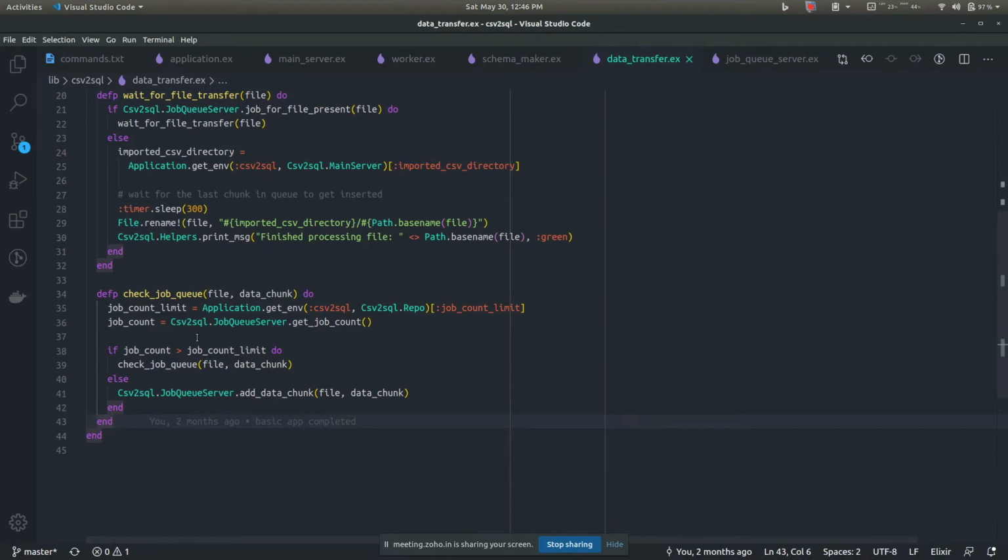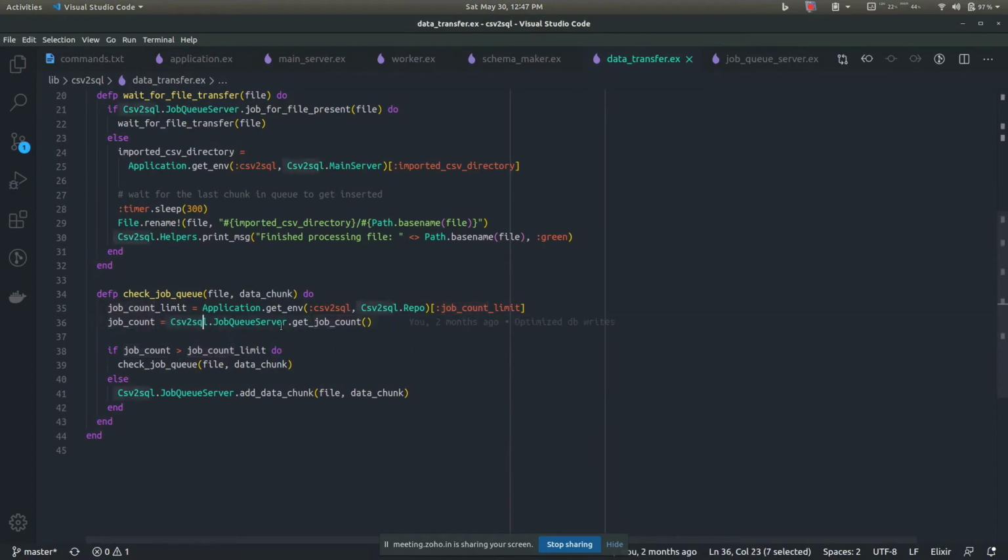By 10 I mean that you can place at most 10 chunks of data into the queue at once. If you are placing more than 10 chunks, it will not allow you to do that. So there's a limit to how much memory you will be taking. If you have a very high memory capacity in your machine, you can configure the queue size to be larger, or reduce it if you have a less capable machine. There's a job count limit, which is nothing but the queue size, and there's a job count, which is the number of chunks currently placed in the queue.